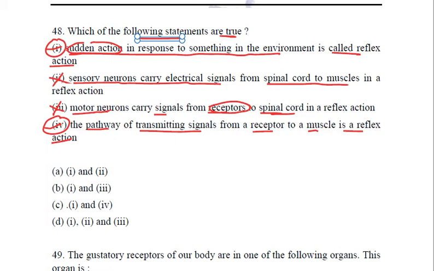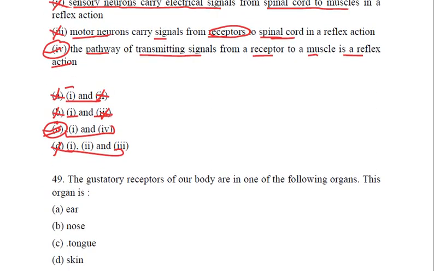So let us see the options. 1 and 2. 1 is correct, not 2. Cancelling it out. 1 and 3. 3 is incorrect. Cancelling it out. 1 and 4. Yes. This is what our right answer is. 1, 2 and 3. No. So we'll mark C. 1 and 4th options. These are the true statements. Coming to the next question.